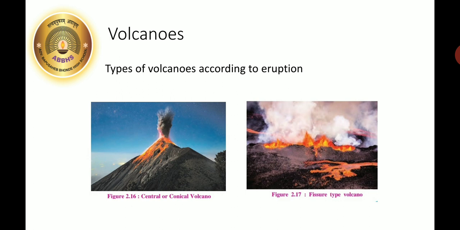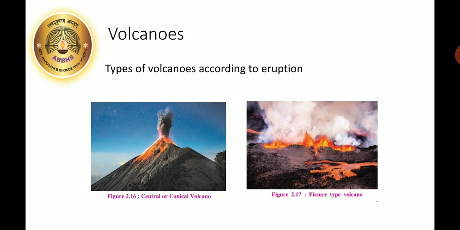Like a pipe-like structure is developed inside a conical mountain. And the hot lava comes out from this pipe or a vent. And so it is called a central vent volcano. Now when this lava comes out, it spreads all over the mountain slopes and thus the mountain turns into a conical one.